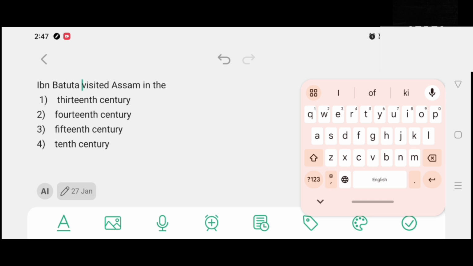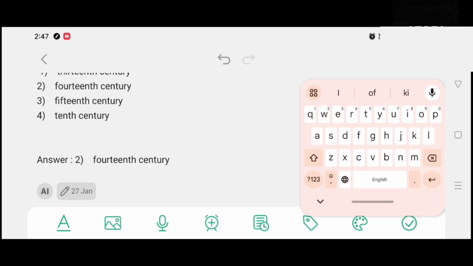Ibn Battuta visited Assam in the option number 1, 13th century. Option number 2, 14th century. Option number 3, 15th century. Option number 4, 10th century. And the correct answer is option number 2, 14th century.